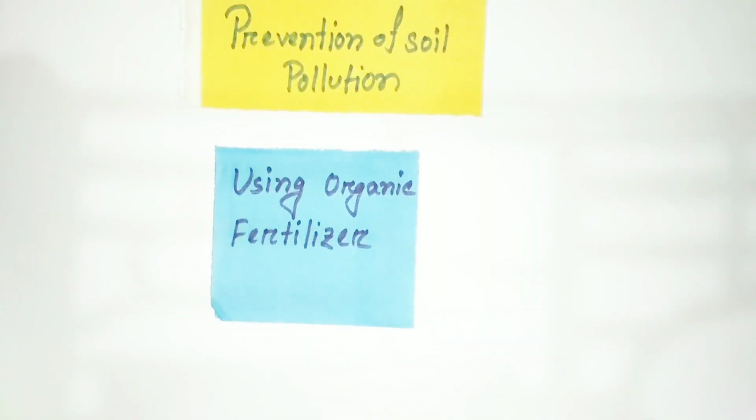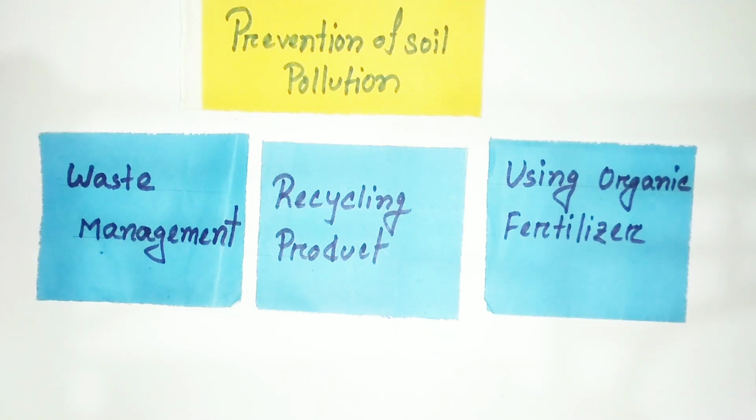And the last one is we should use organic fertilizer for our farm or our crop field, such as compost. So all the preventions were waste management, second recycling products, and the third is using organic fertilizer.